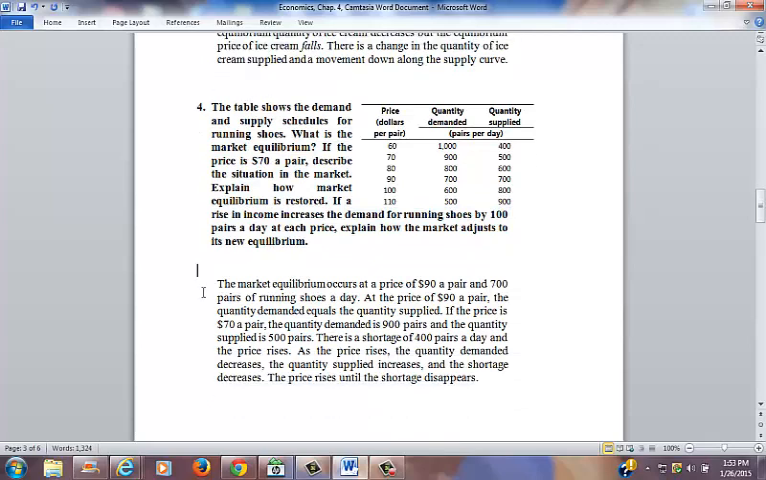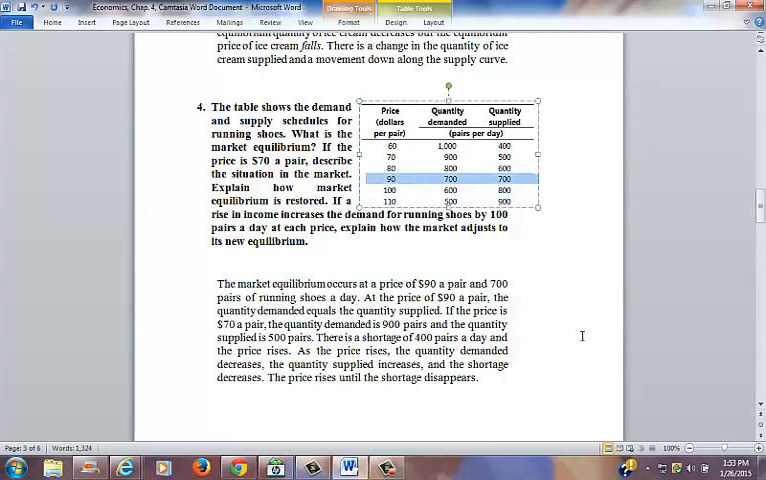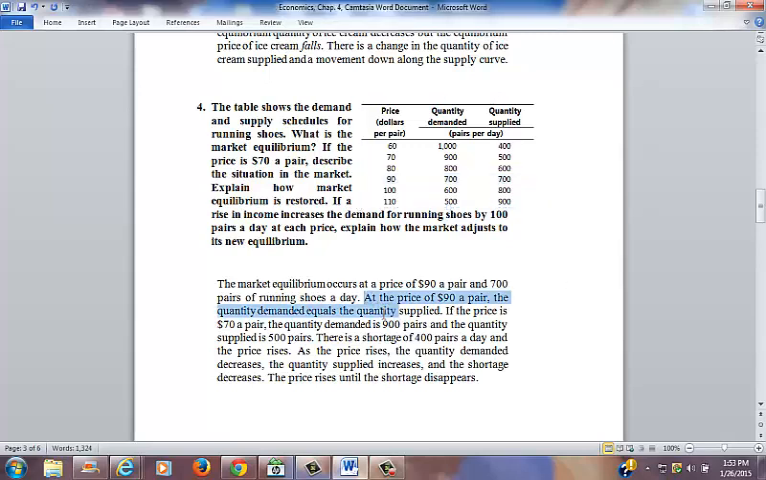The first part is that the market equilibrium occurs at a price of $90 a pair and 700 pairs of running shoes a day. And how is that determined? Well, you look at where the quantity demanded and the quantity supplied intersect. That's at 700, and the price given then is $90. So where the numbers line up, that's the equilibrium point. And at the price of $90 a pair, the quantity demanded equals the quantity supplied.